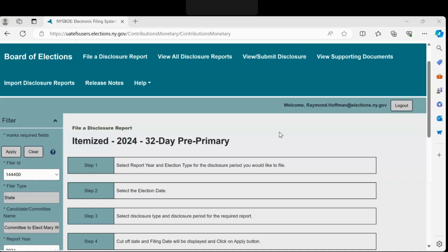To start, let's define what a qualified expenditure is. Qualified campaign expenditures are expenditures that further the participating candidate's nomination or election. Public funds can only be spent on qualified campaign expenditures. Most campaign expenditures are considered qualified campaign expenditures.